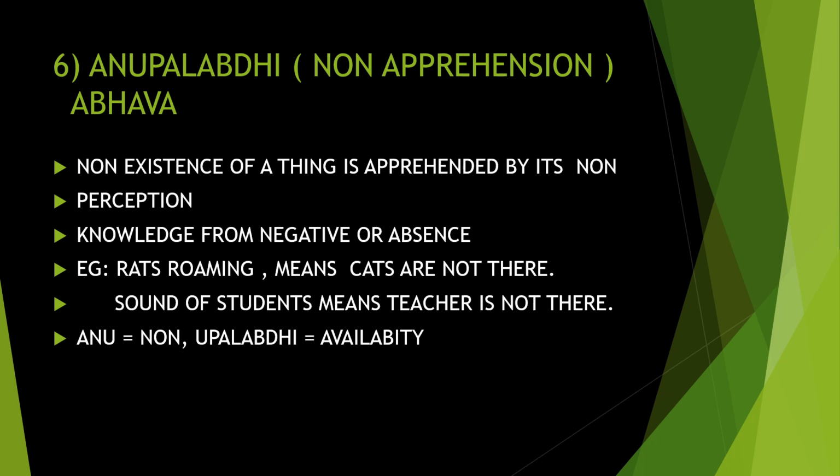Similarly, the sound of students means the teacher is not there. Students are making sound, so the presence of students is clear, but the absence of the teacher is clear from the sound. Understood? So the absence of something is gathered from something that is present. That is known as Anupalabdhi. Anu means non, Upalabdhi means availability. Non-availability of something is known from the available things.